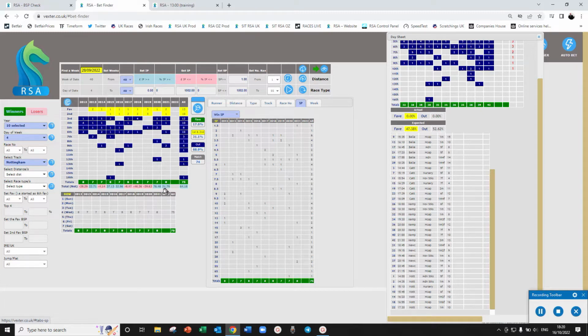And you can see in the last 2 years, if you'd bet every runner in every race, you'd have made a profit. Okay, so that's telling me that Nottingham looks like a good outsiders meeting. So now I know that might be the only track I decide to play today. I haven't gone through and checked Kempton, Newcastle, etc. But just for the sake of this video, we're going to play Nottingham.